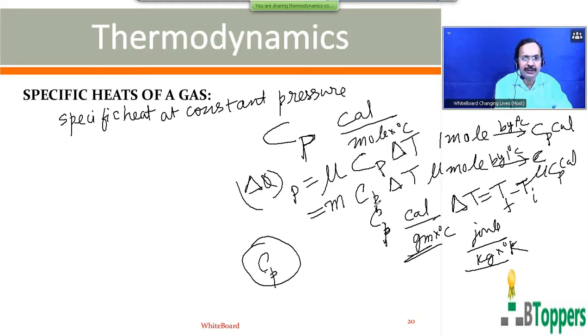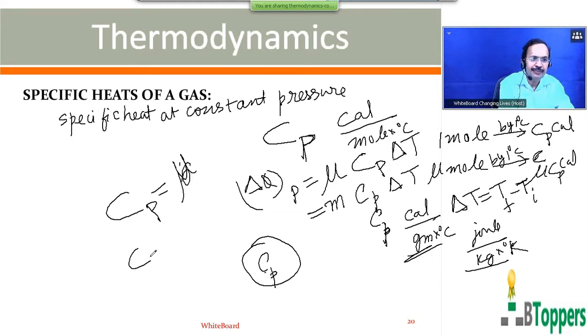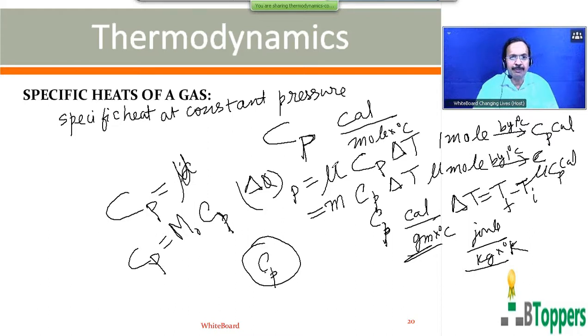A specific heat capacity of the gas at constant pressure, which is expressed per unit mass. The molar specific heat at constant pressure is denoted by capital C subscript capital P. You can write molar specific heat at constant pressure equal to molecular weight of the gas, or molar mass of the gas, into ordinary specific heat at constant pressure. The molar specific heat at constant pressure is expressed per mole. That means it is expressed in calorie per mole per degree centigrade or joule per mole per degree Kelvin.